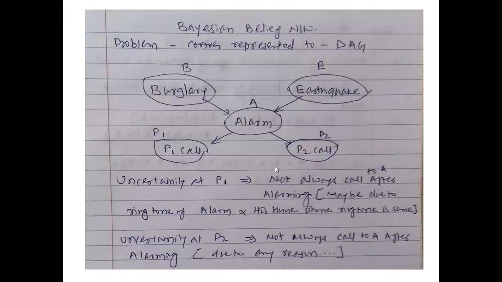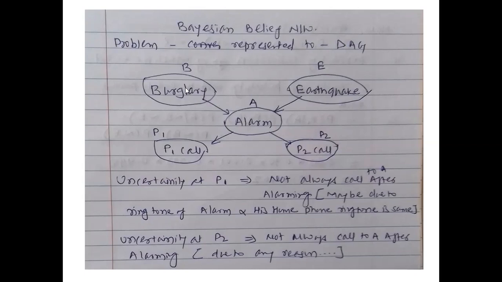In a Bayesian belief network, the problem statement that is given is molded into a directed acyclic graph, that is, the events and the actions after the happening of the event, with two possibilities, hypothesis yes and no. Another example: now we'll solve the Bayesian belief network through this second example.